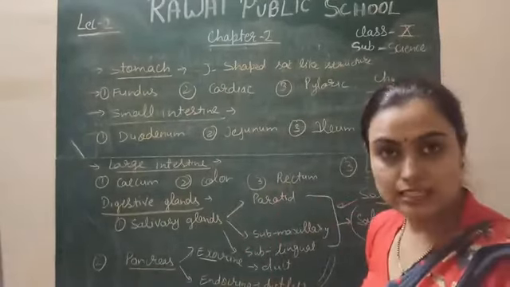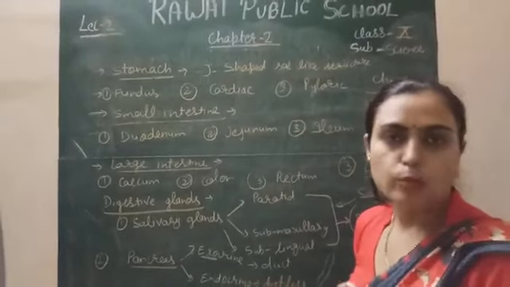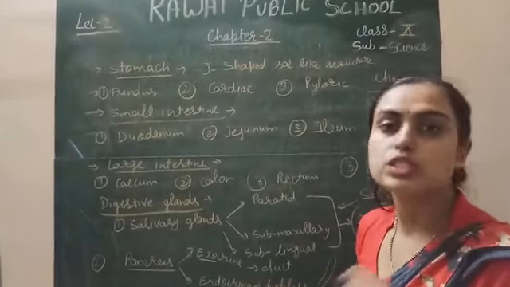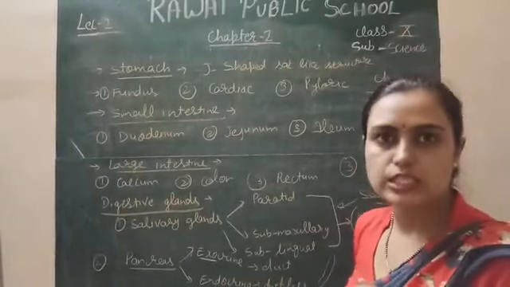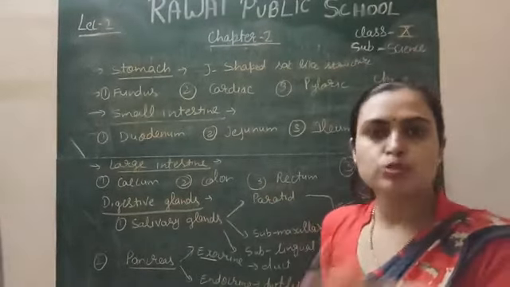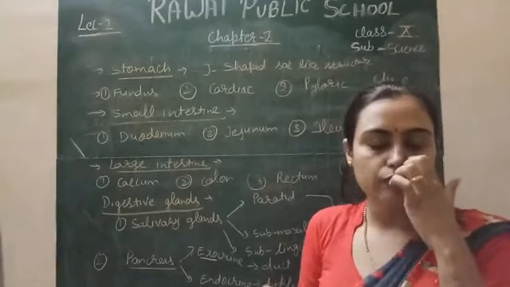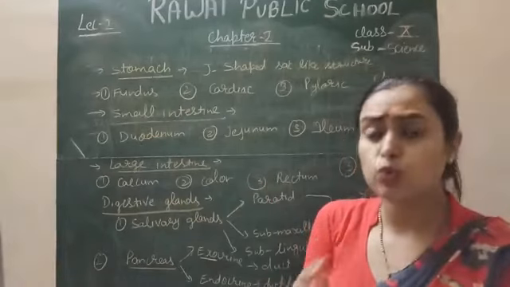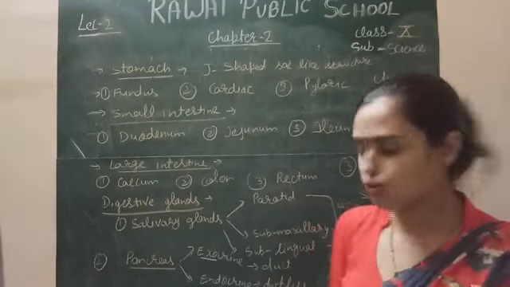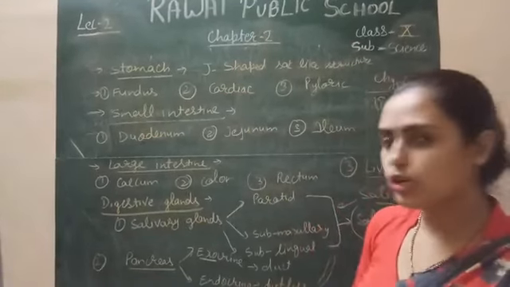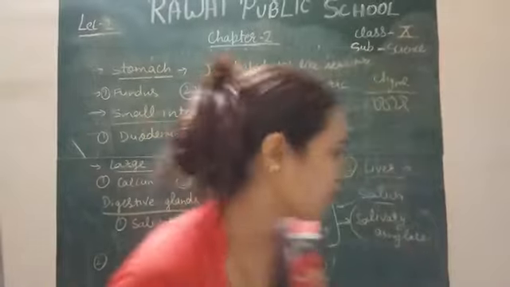Third is the delta cell, which releases a hormone called somatostatin, which controls the alpha cell and beta cell. It means it helps to control what amount of glucagon and insulin need to be secreted in your body. So it helps in controlling the alpha and beta hormones simply.